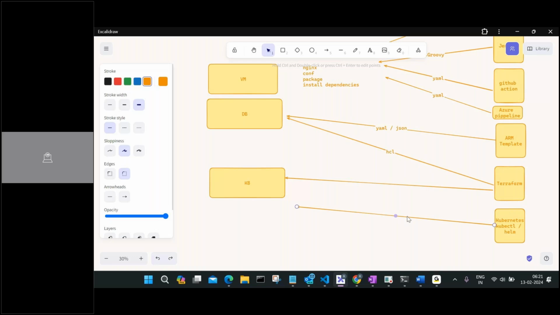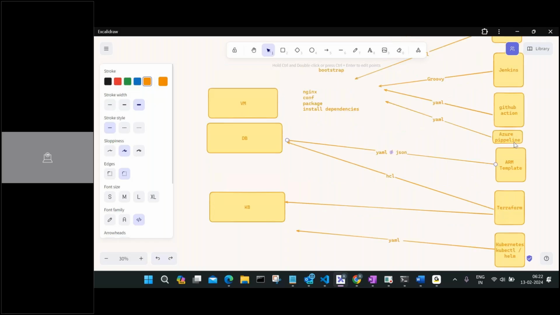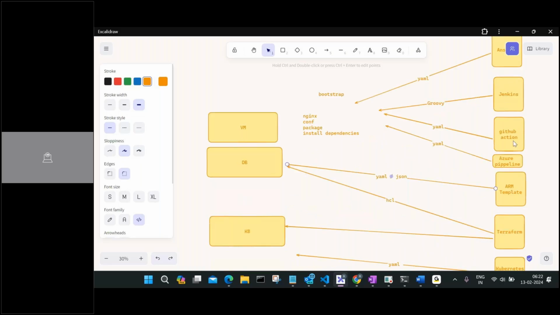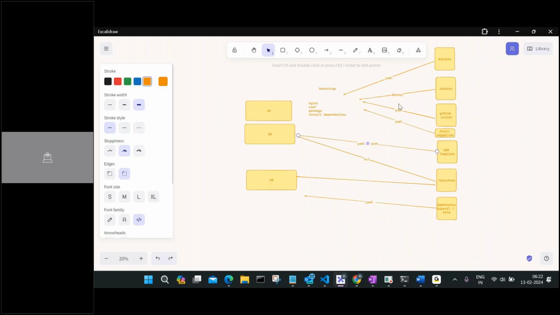Now, Helm charts and Kubernetes only understand YAML. So these are the technologies. YAML is a format, a kind of structure which you can use to deploy these technologies, and these are all different technologies, and there are multiple others. There are hundreds of technologies out there, but these are the popular ones, as I mentioned. These all use either YAML or HCL, that is the only difference here, but most of them use YAML, and nobody is really using Jenkins anyway.